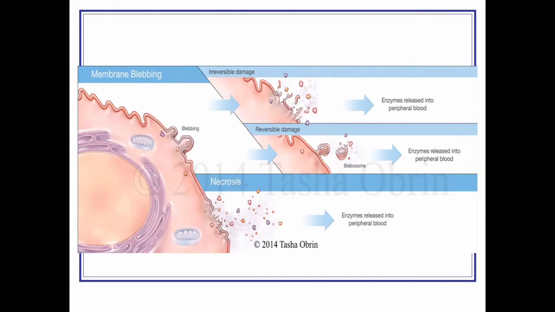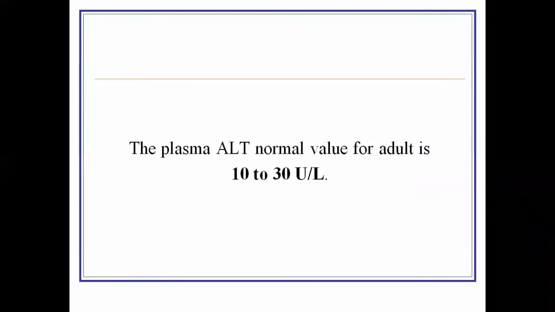So the increased level of this enzyme inside the blood is the indication of the disease or damage to the tissues. So the AST level, the normal value of the AST inside the blood is 10 to 30 units per liter. As for the ALT, it was 10 to 40 units per liter. So this is the normal range that it will be present inside the plasma, inside the blood.